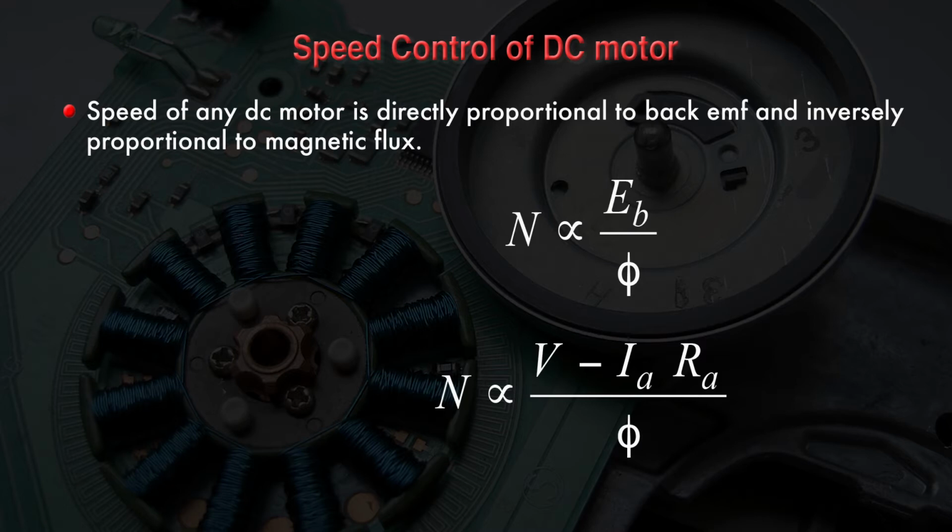Third method is what? You can see this N is actually inversely proportional to flux. That means speed of DC motor depends on the flux also. If you are able to change the flux, that means you can change the speed of DC motor. As you can see from the formula, N is inversely proportional to flux. That means the speed of DC motor depends on this flux, and this flux depends on